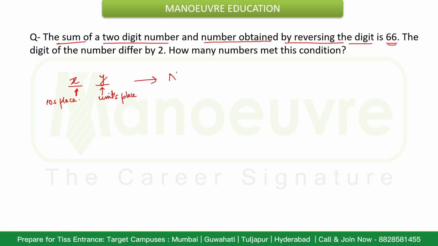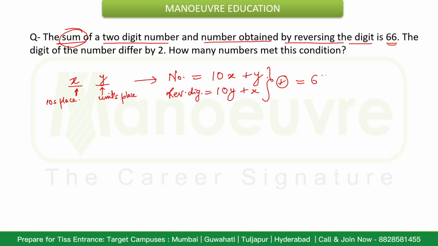So the number value will be 10x plus y. Now the number obtained by reversing the digits will be 10y plus x. Now the sum of those two will be equal to 66. That means 10x plus y plus 10y plus x is equal to 66.